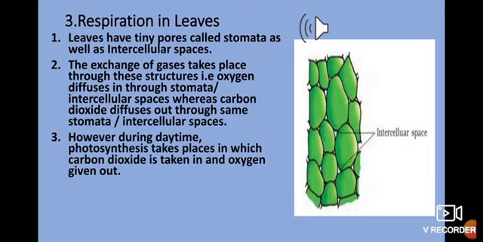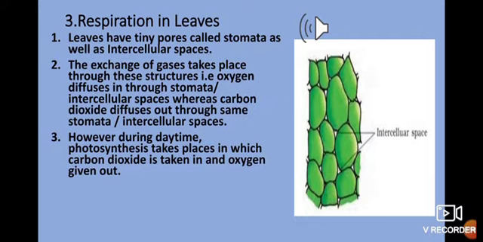And this is how the cycle continues. Taking in of oxygen, utilization of oxygen, release of carbon dioxide, again taking in of carbon dioxide for photosynthesis, release of oxygen, and again taking in of oxygen for respiration, release of carbon dioxide.